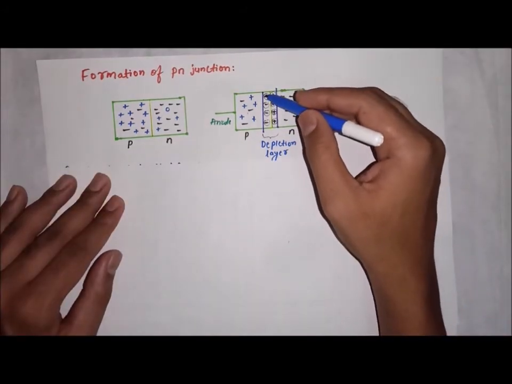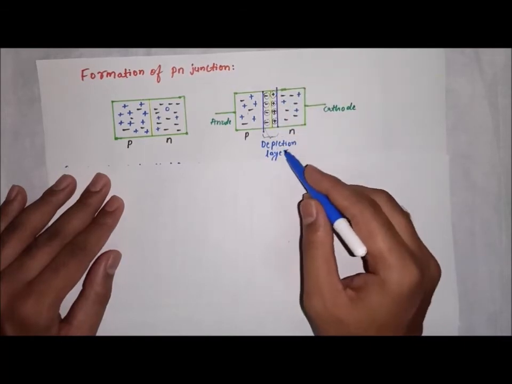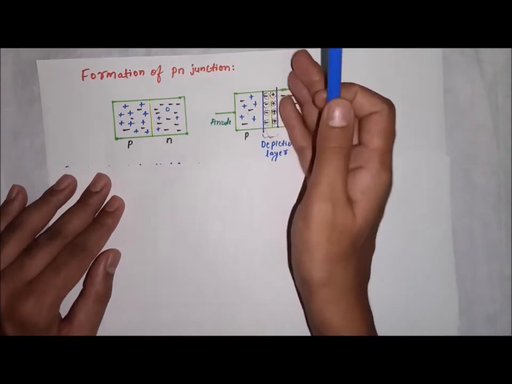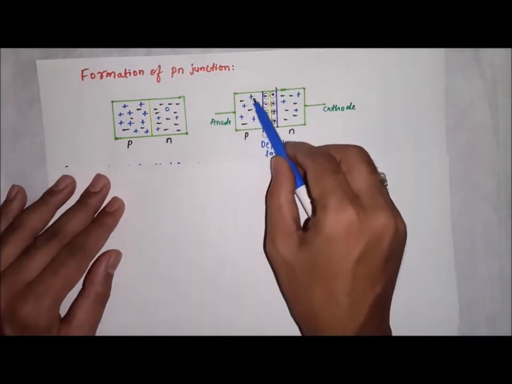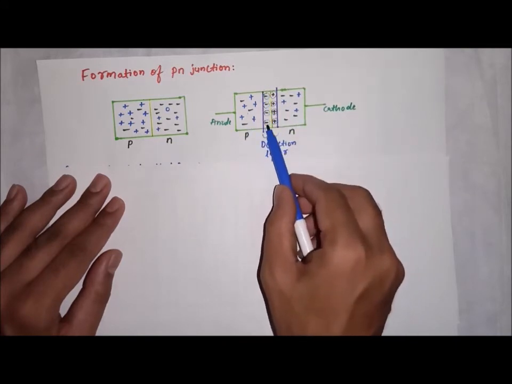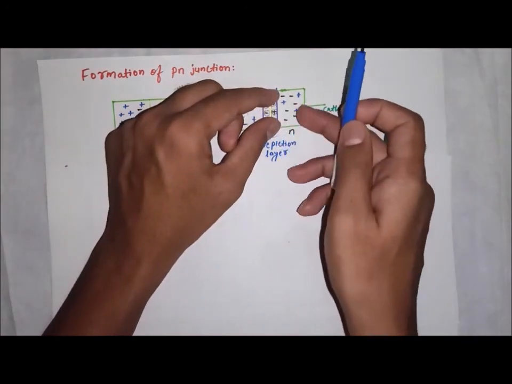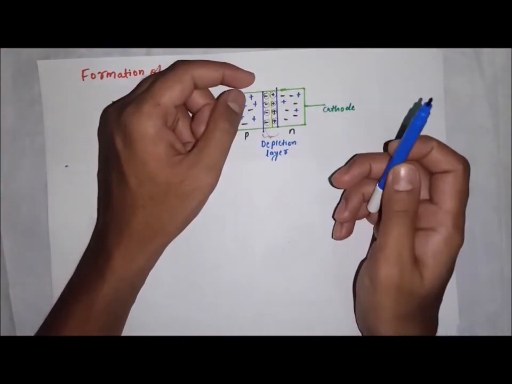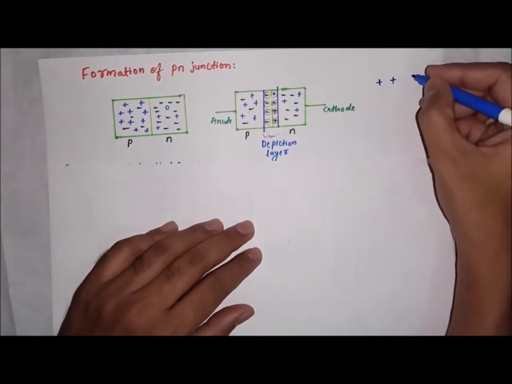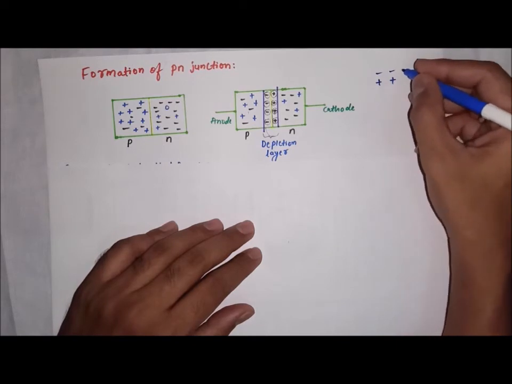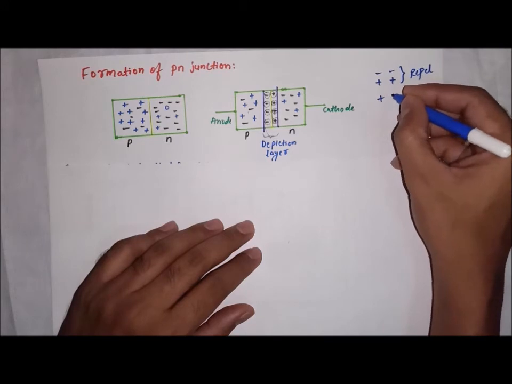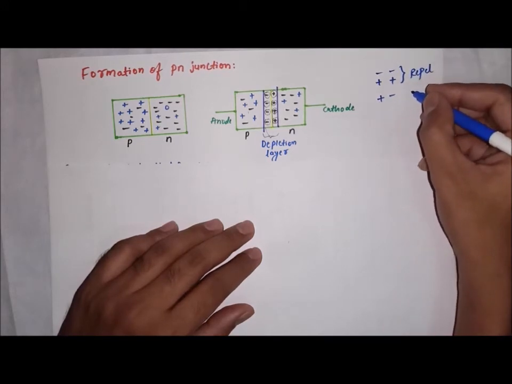So after the building up of this region, that is, the depletion region, what happens? These positive ions start opposing the holes. The holes cannot go here, they start to be repelled, and this negative layer will start opposing the electrons entering this side, because positive and positive or negative and negative repel, but positive-negative and negative-positive attract.